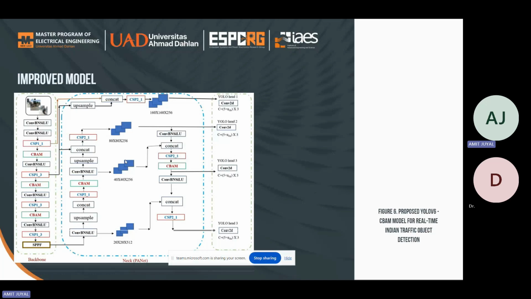Unlike the YOLO V4 network, the YOLO V5 CBAM network structure has two CSP structures, CSP1 and CSP2, with the first type mostly utilized throughout the backbone and the other one primarily used throughout the neck. The YOLO V5 CBAM network produces four output feature maps having various sizes in comparison to the YOLO V5 network.